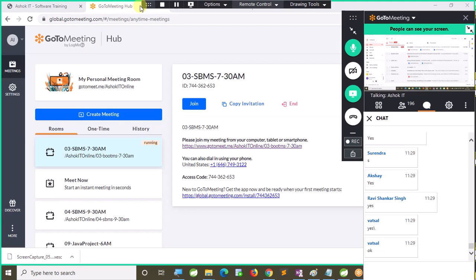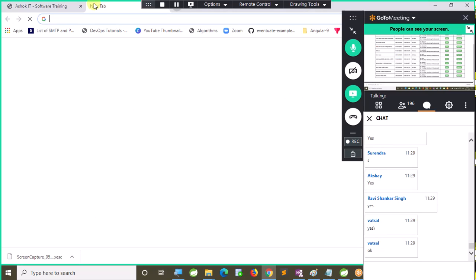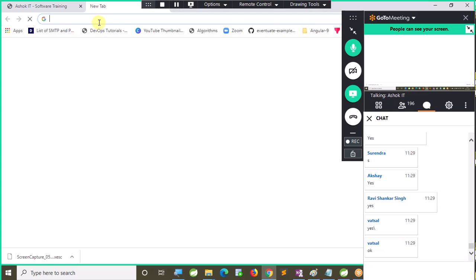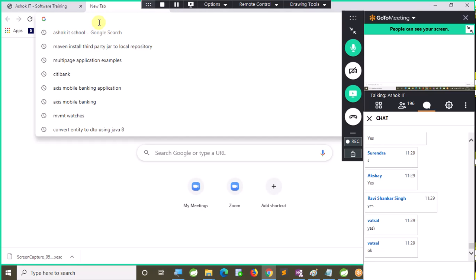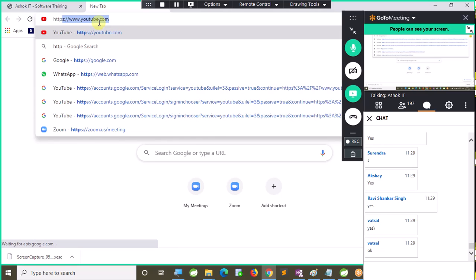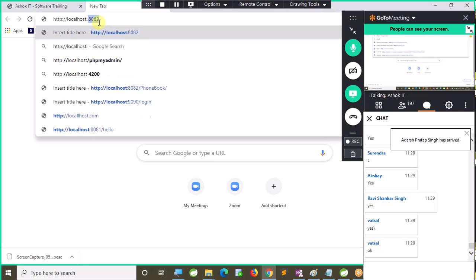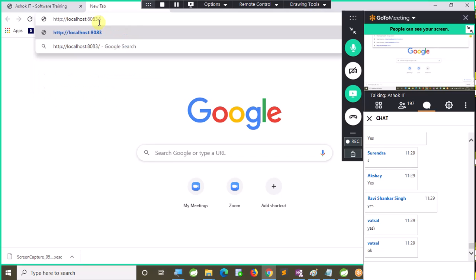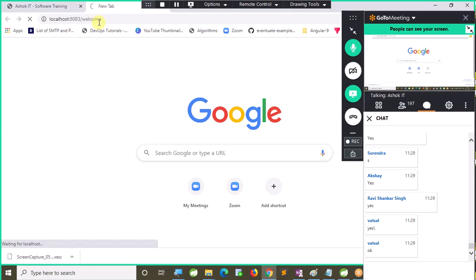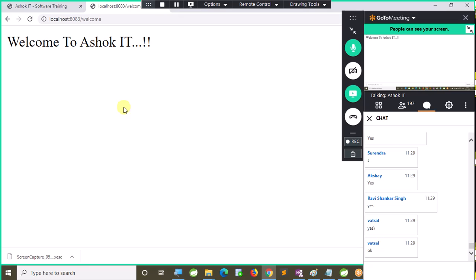Right. Let me access this. http://localhost:8083/welcome. Welcome to Ashokit. So are we able to access our REST API or not?